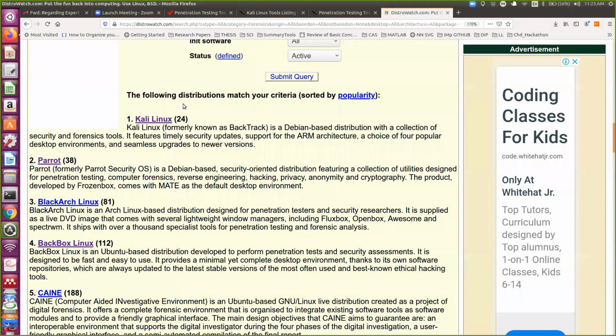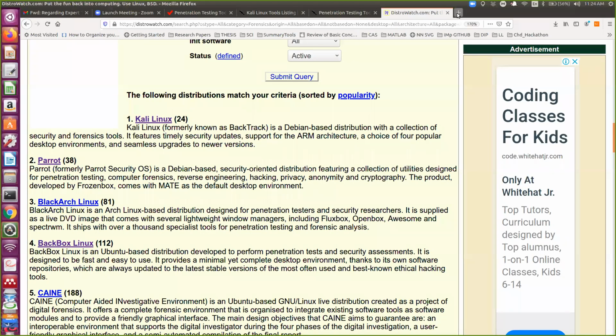The previous name for Kali Linux was Backtrack, and it has more than 1000 tools. I'm going to demonstrate some of the very important tools, and it's very easy to use also. So you can download it; I have already downloaded this ISO file.